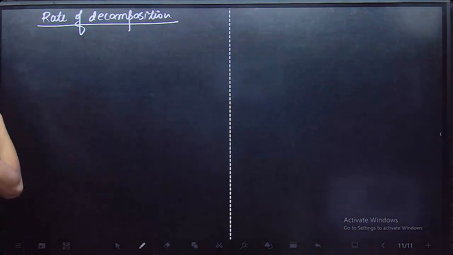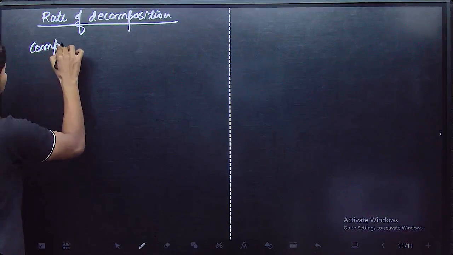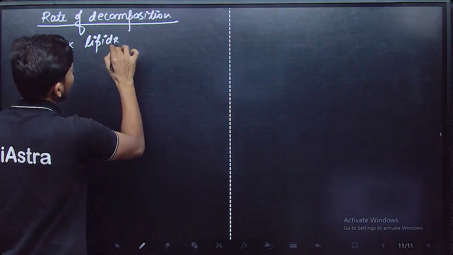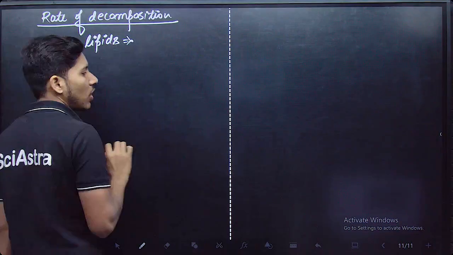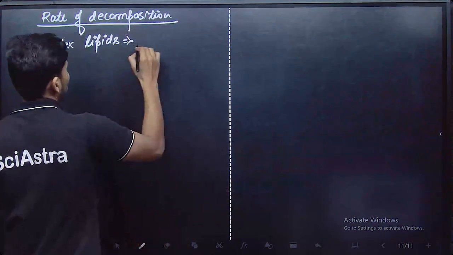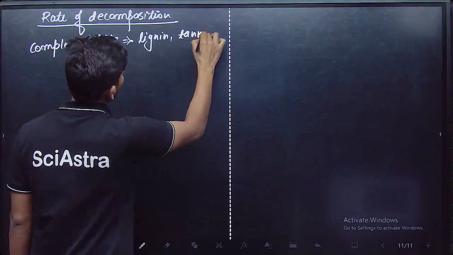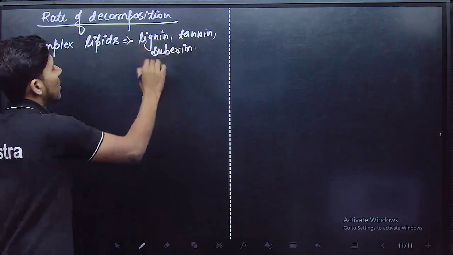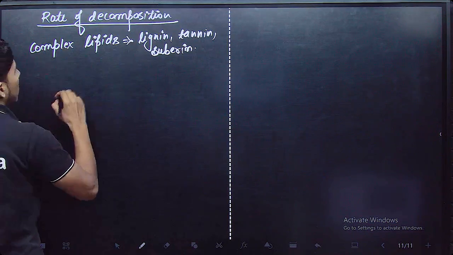There are things which can affect the rate of decomposition. If there are complex substances like complex lipids present in the litter or the substance to be degraded, then that is ultimately going to slow down the process of decomposition. Okay? Like lignin, tannin, suberin. If these types of chemicals are present in your litter, then the process of decomposition is going to get slowed down, and they are mainly present in plants, plant trunks.